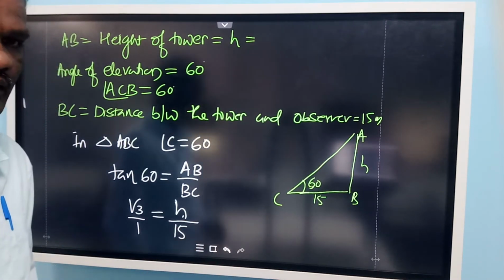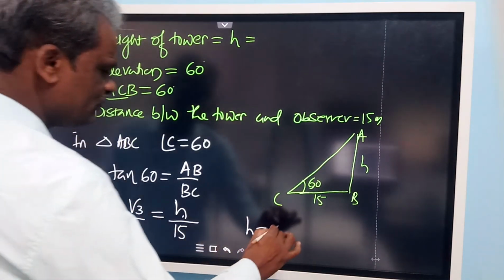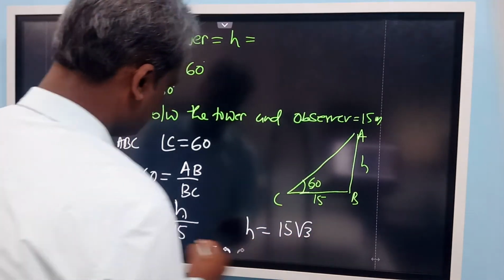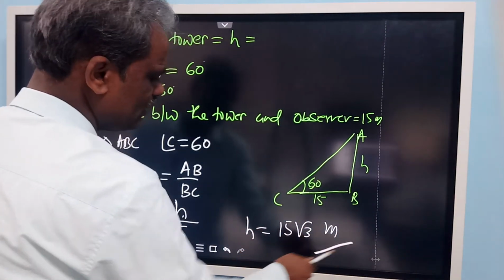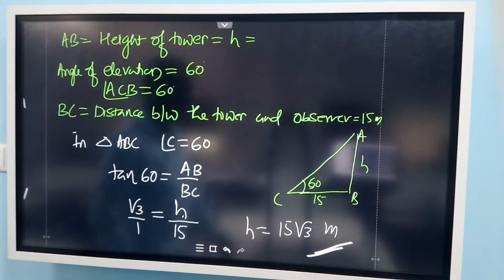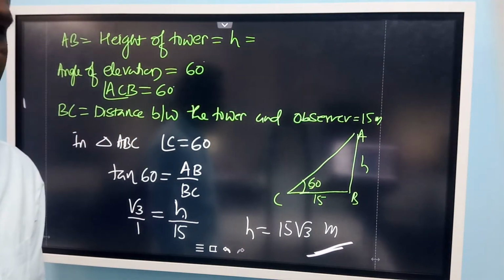So therefore, the height of the tower H is equal to, cross multiplying, 15 root 3, and it is in meters. 15 is in meters, therefore the height is also in meters. So the height of the tower is 15 root 3 meters. You can conclude.